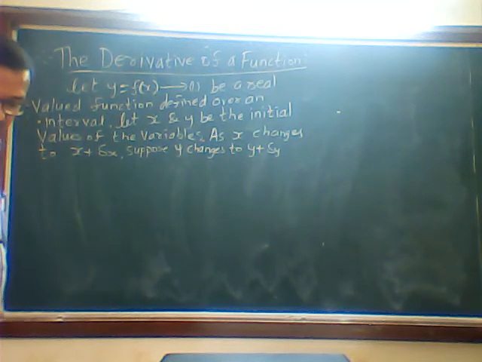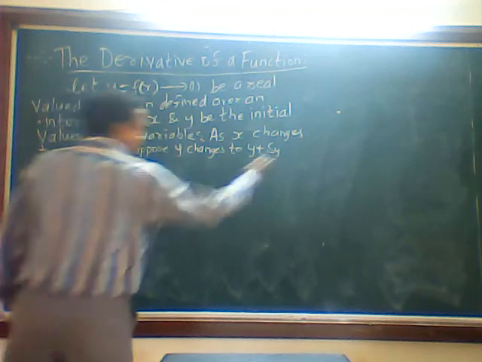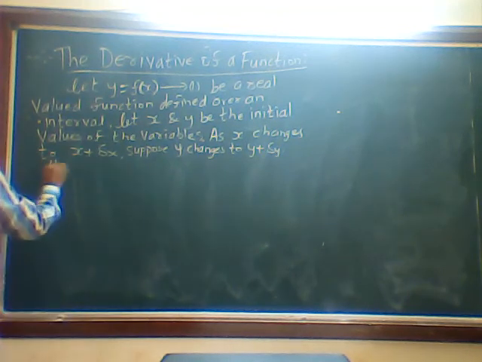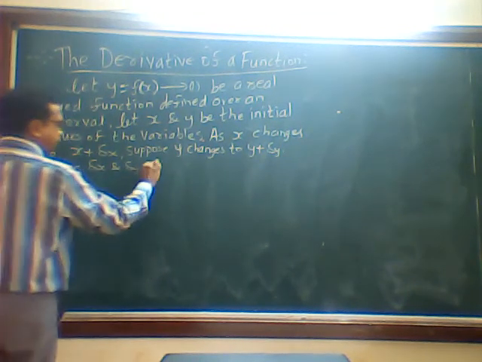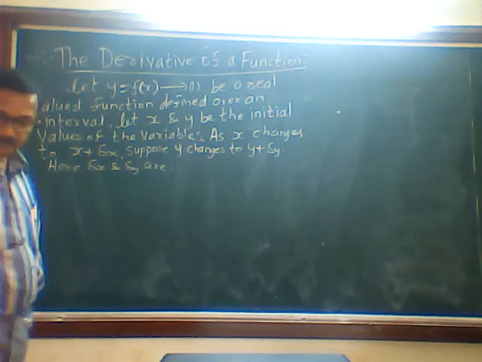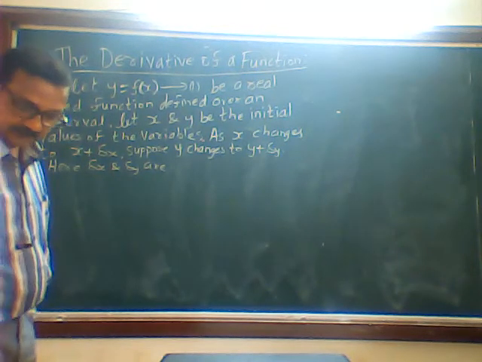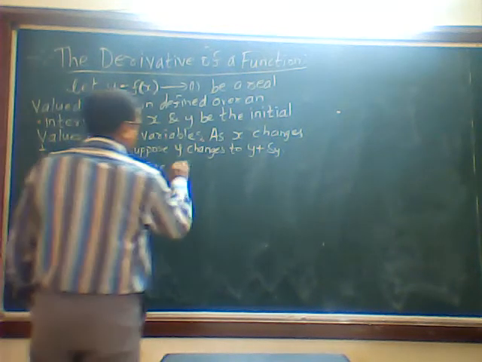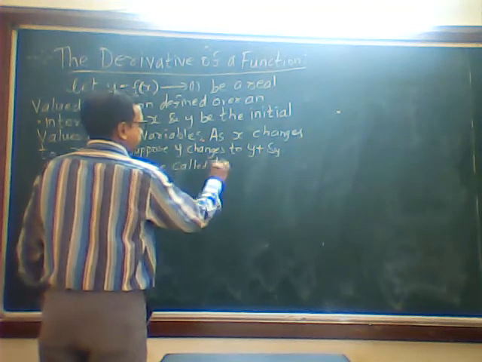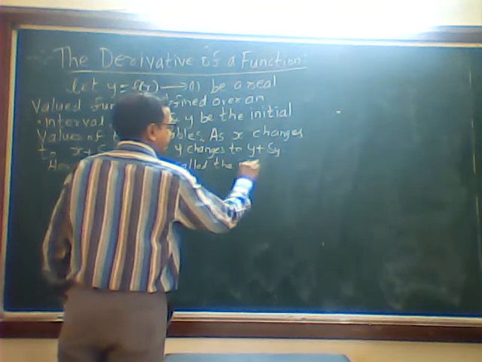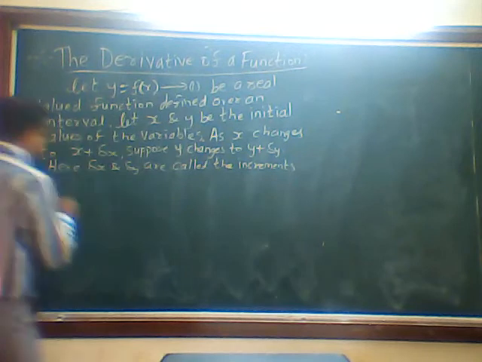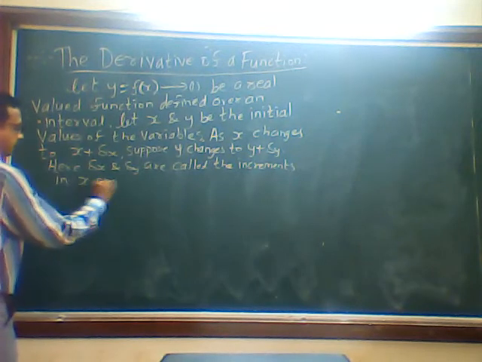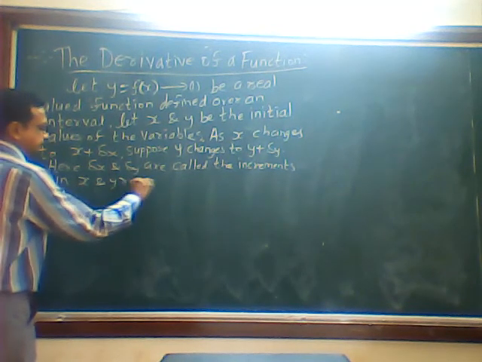Here delta x and delta y are called the increments in x and y respectively.